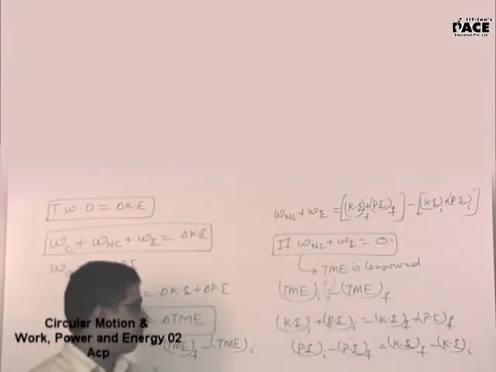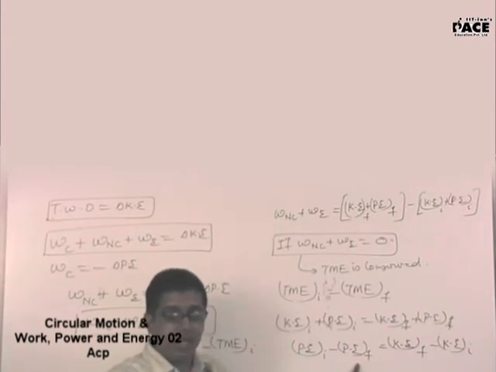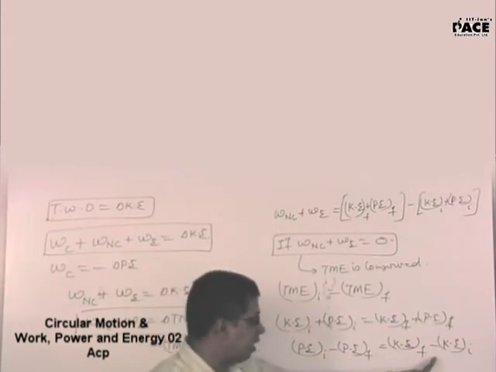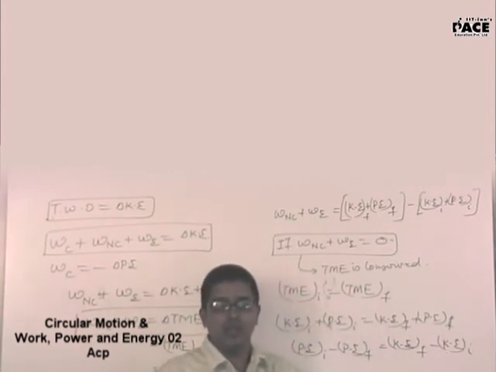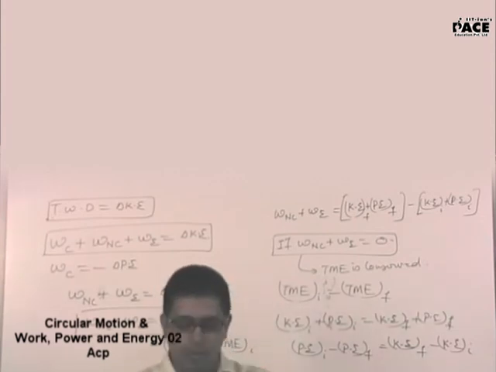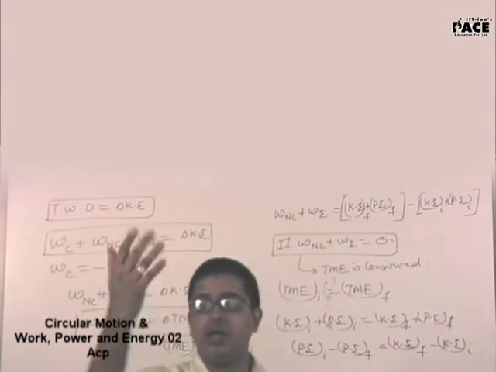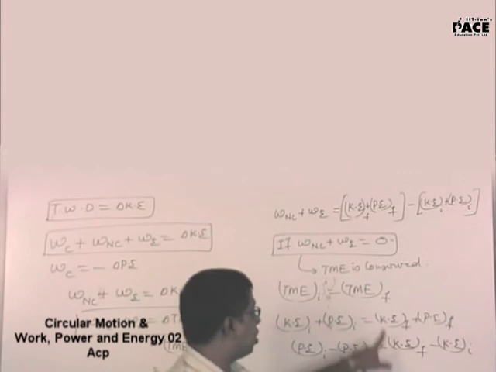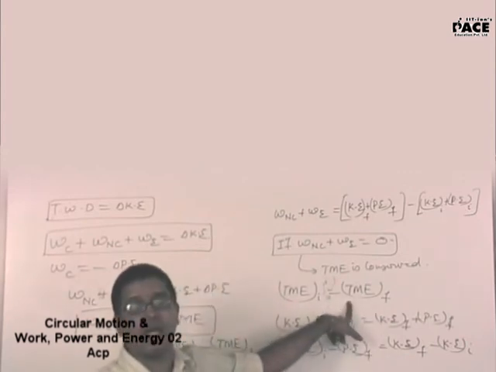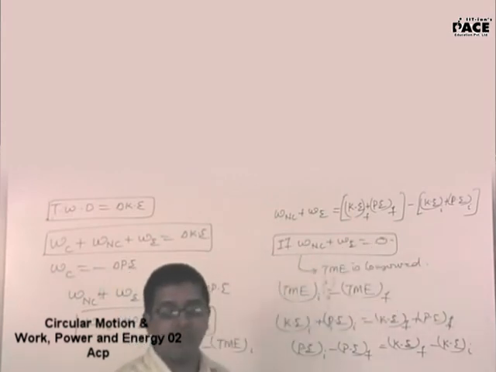Yes, sir. Can I call this to be the loss in potential energy? Yes, sir. Why can I call it loss? Initial minus final. Can I call this to be the gain in kinetic energy? Yes, sir. In your schooling, you have solved problems where a ball is dropped from a height. The loss in potential energy is equal to gain in kinetic energy. You have done this because it was a consequence of conservation of total mechanical energy. Now when can you conserve that? When work done by non-conservative and external forces is 0.